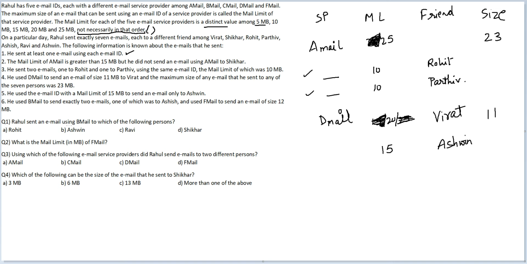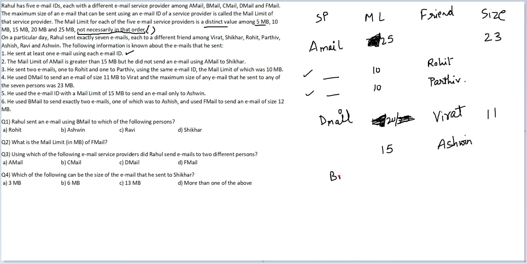Okay. He used B mail to send exactly 2 emails, one of which was to Ashish, and he used F mail to send an email of size 12 MB. B mail was used twice, and this I know, whichever mail ID was used for Ashwin was used only once. So B mail will be different, and 2 emails, one of which was to Ashish. So B mail cannot come here because here friends involved are Rohit and Parthiv.